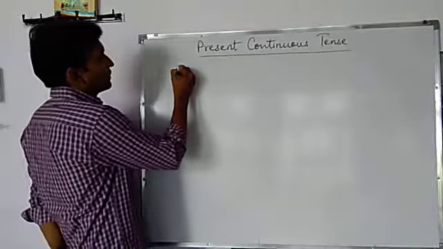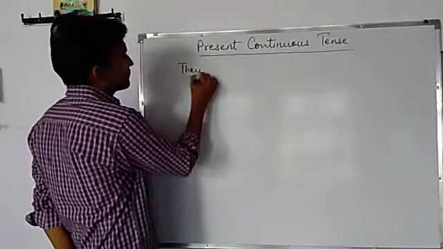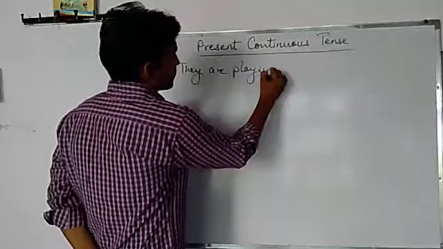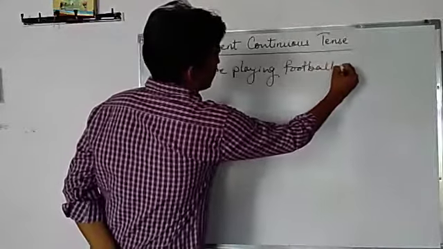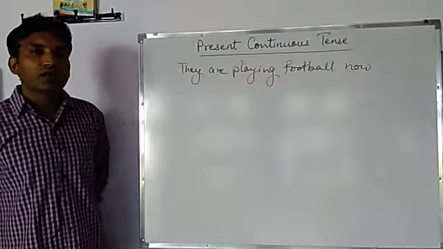How? If I write that they are playing football now. They are playing football now.